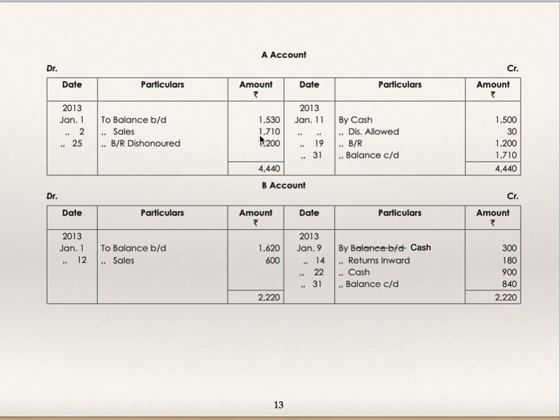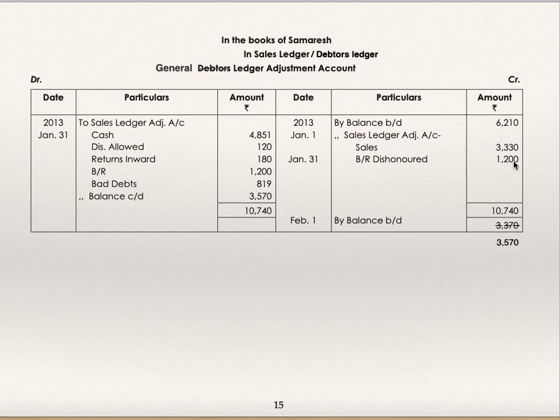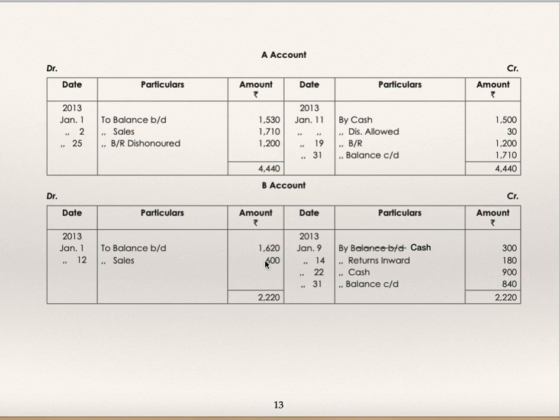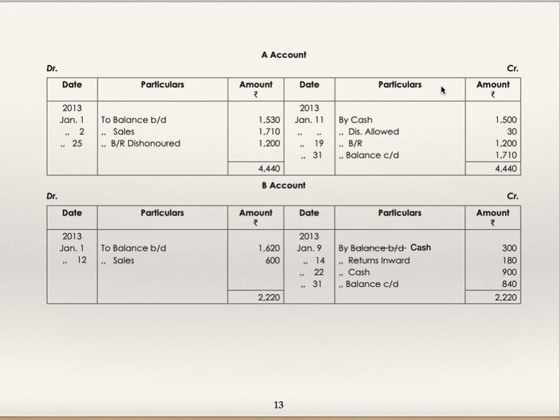Again go to debit side, BR dishonored. Only in one account you are having BR dishonored, so that is 1. Then check each and every account. We have posted all the debits. Now we'll go to credit.